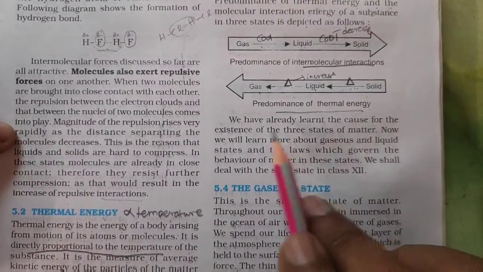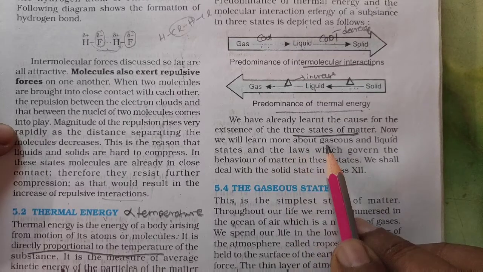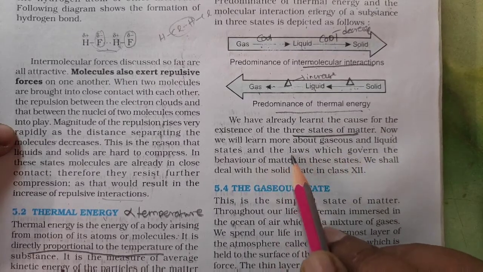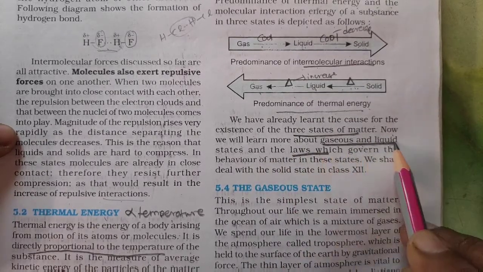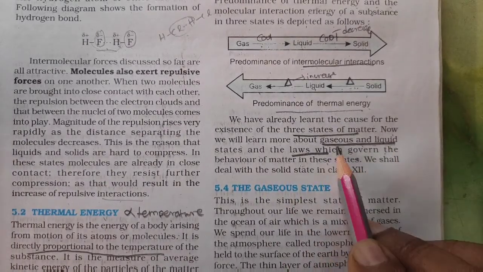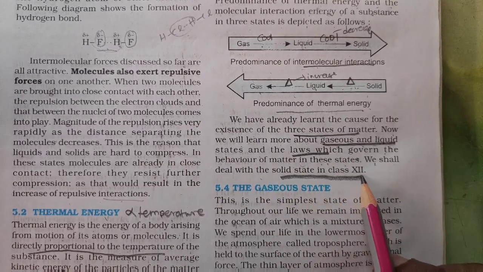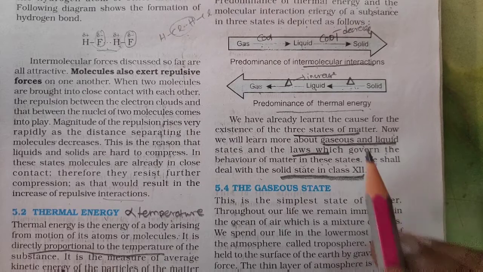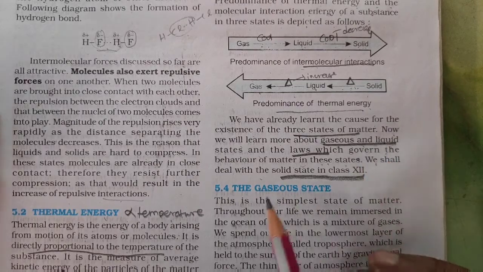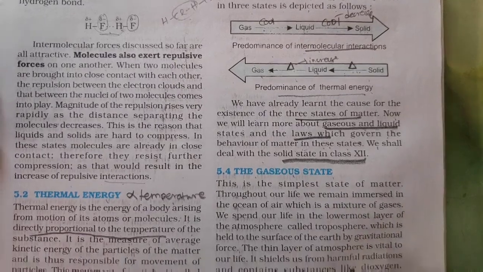We have already learned the cause for the existence of three states of matter. Now we will learn more about the gaseous and liquid state and the laws. What are we going to study about? Gas and liquid, not solid, and the laws that govern the behavior of matter in these states. We shall deal with the solid state in which class? 12 standard, right? So the next video will be about the gaseous state, and that introduction a little bit we will go through.